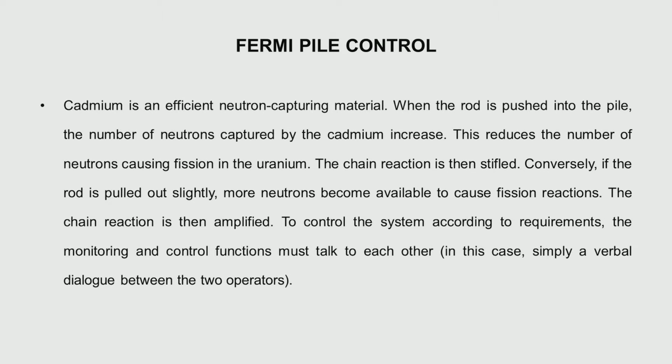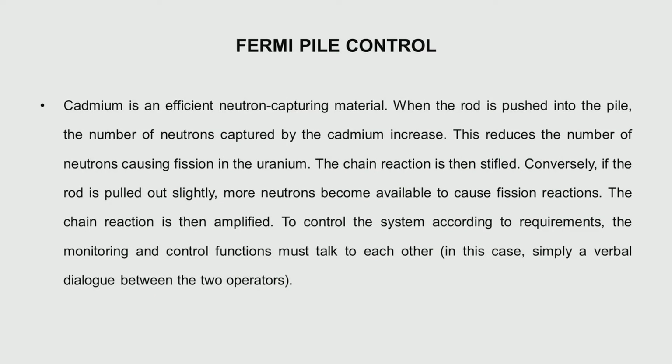Now, cadmium and boron are very efficient neutron capturing materials. So, when the rod is pushed inside, it absorbs more neutrons, and when it is taken out it absorbs fewer neutrons, and thus tries to maintain the neutron balance.